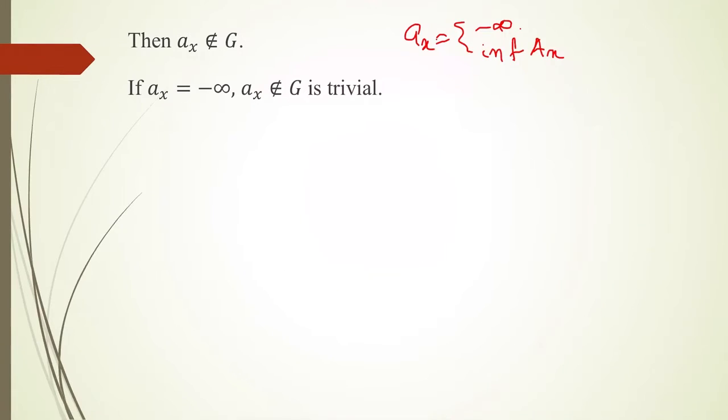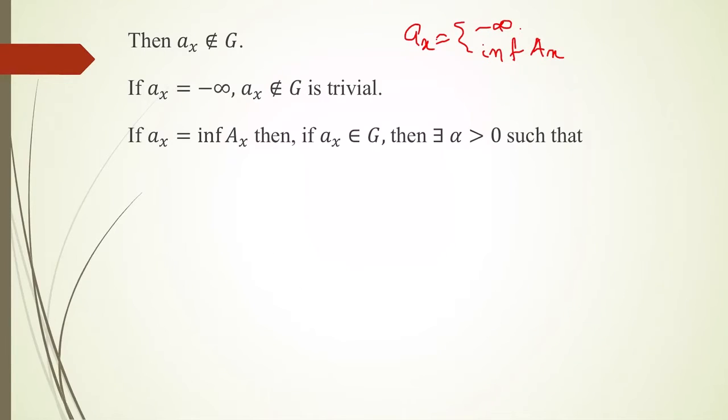Now the other case, suppose capital A_x is bounded below, then small a_x is equal to infimum of capital A_x. And we have to prove that a_x is not an element of G. For that I am taking that a_x is in G. G is an open set.